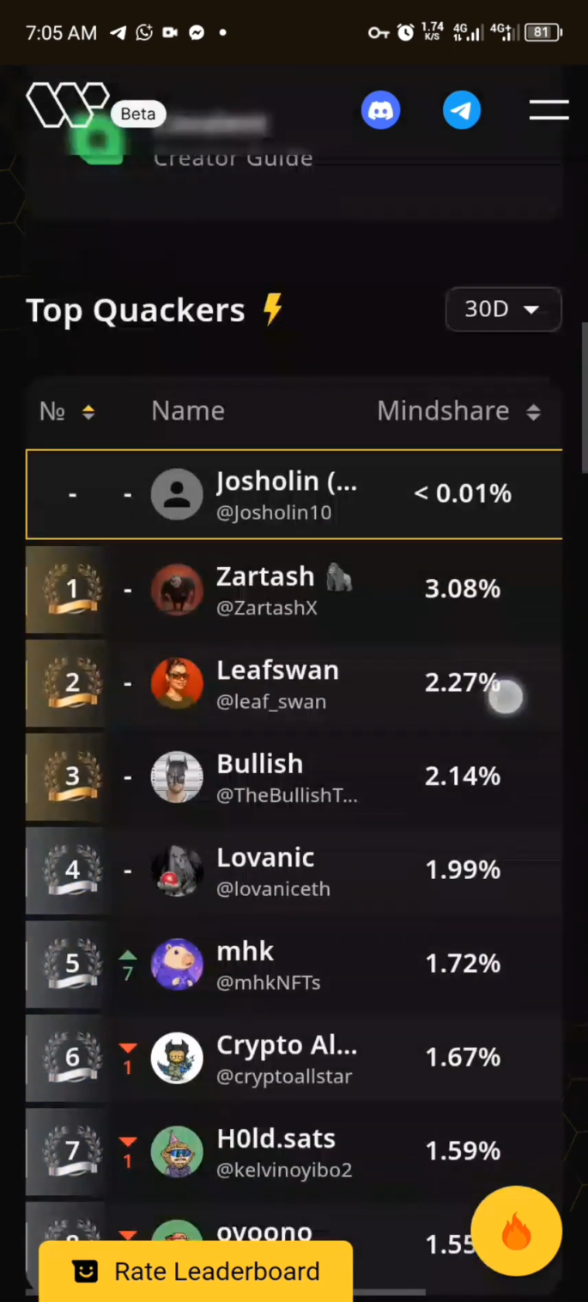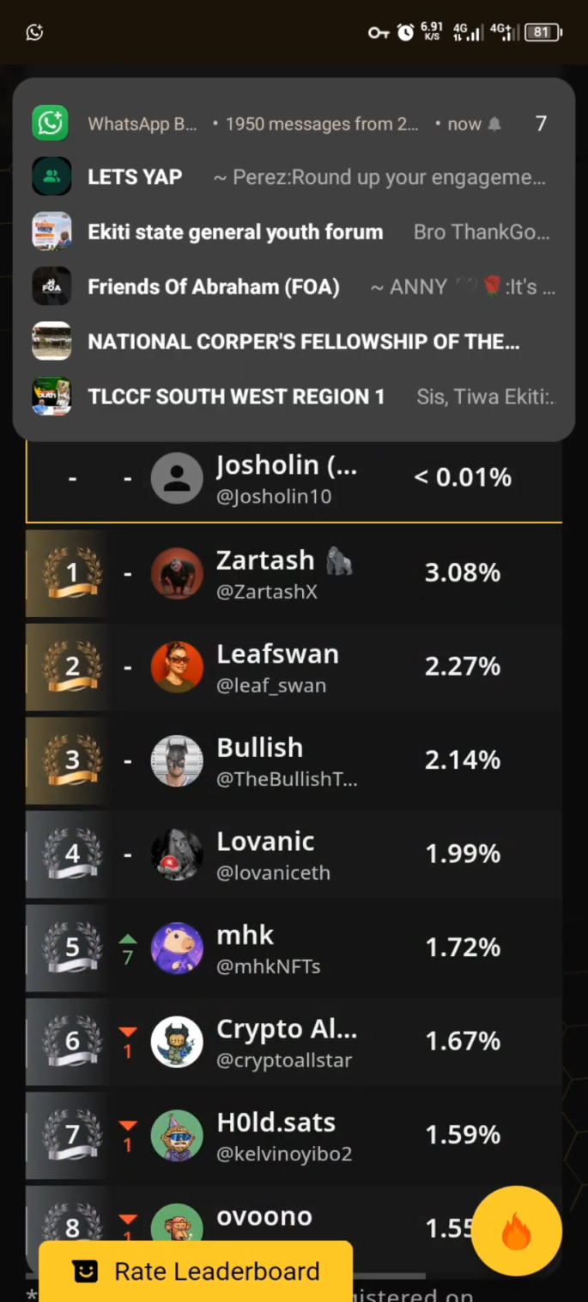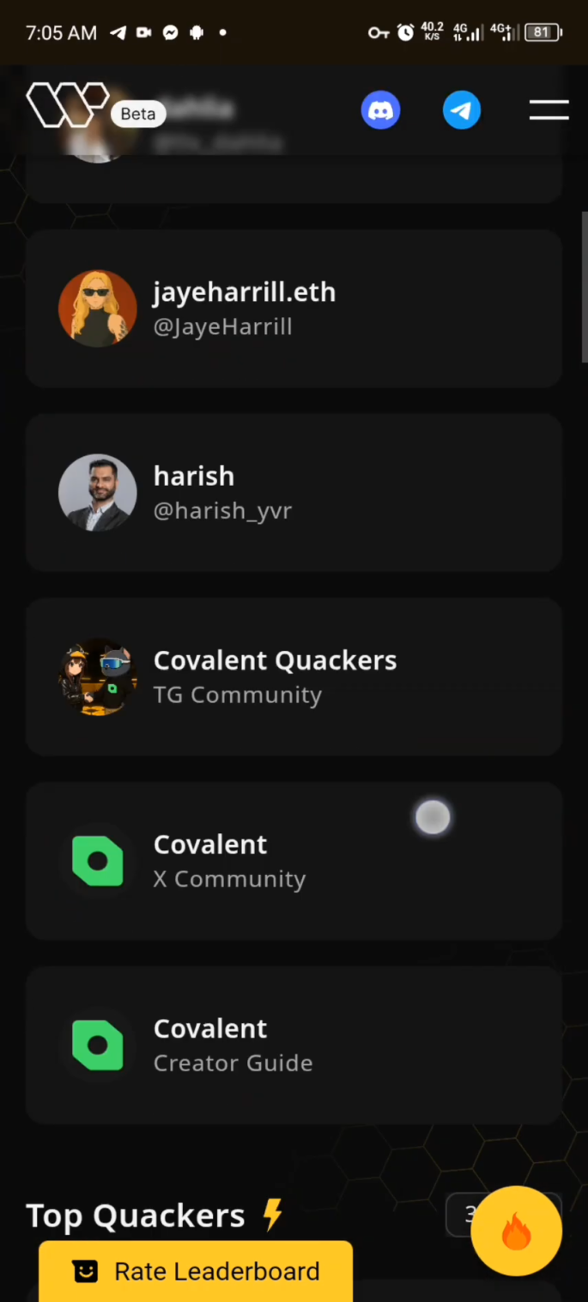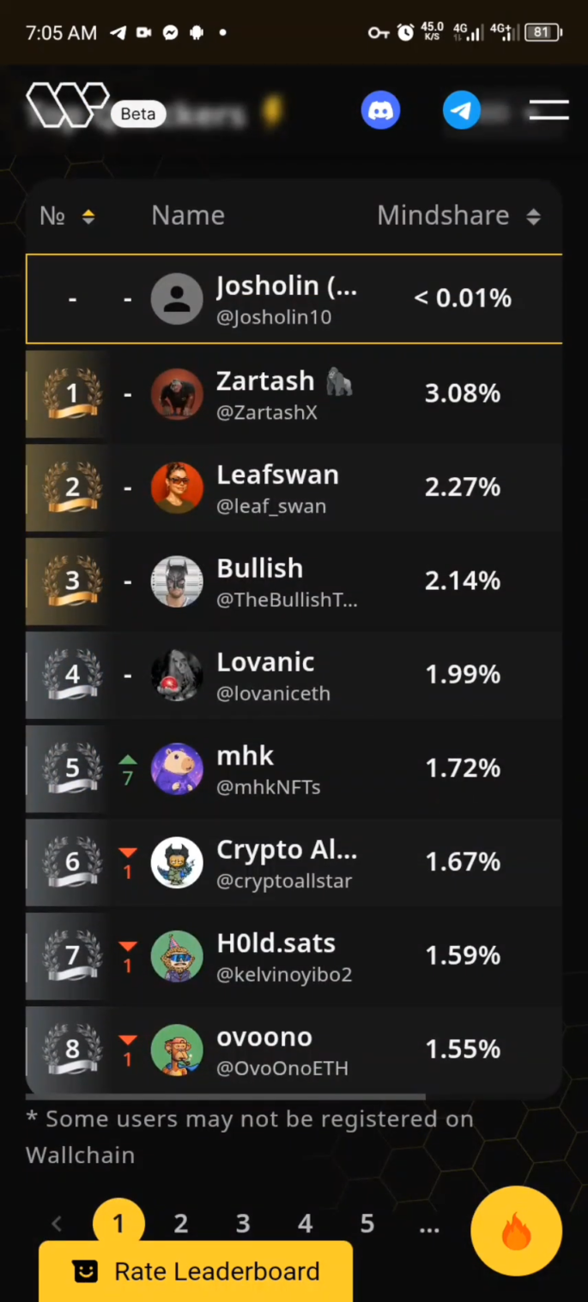Now let's scroll down here. You will see that in this side, this is the leaderboard. And because I just started, in this leaderboard I'm currently having no position, because my mindshare here is still 0.001%. I'm saying 0.001%, which was even the bonus given to me. But if you check around here, you will see that this is the list.